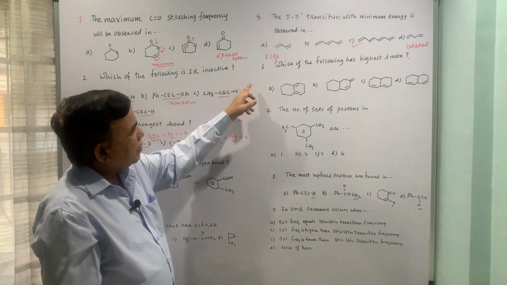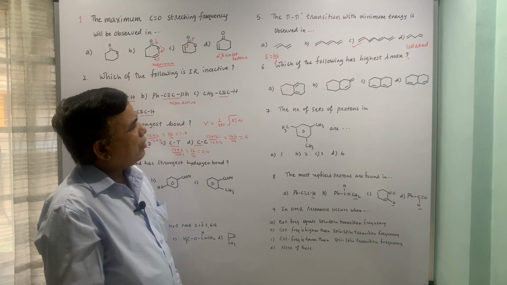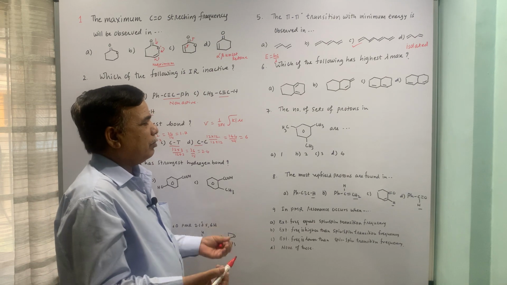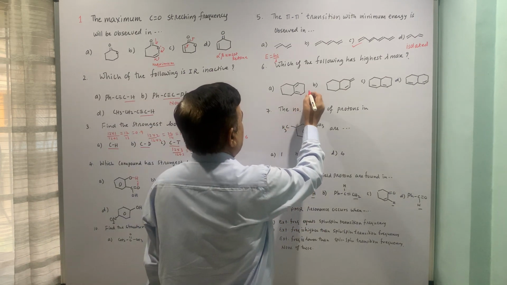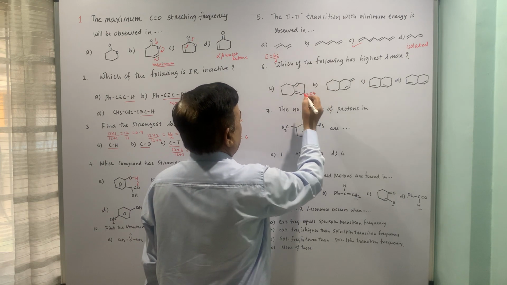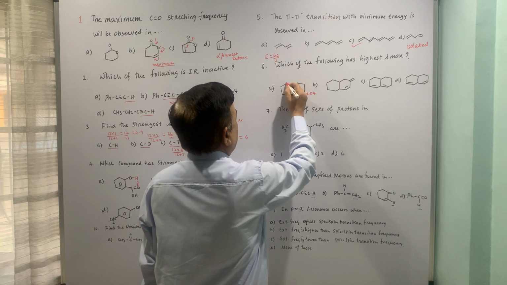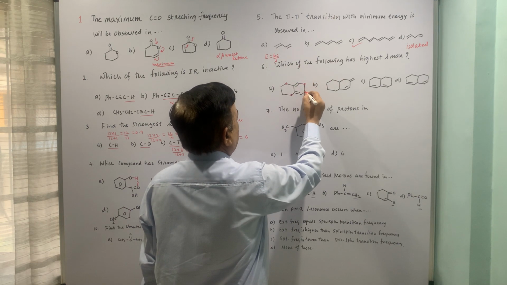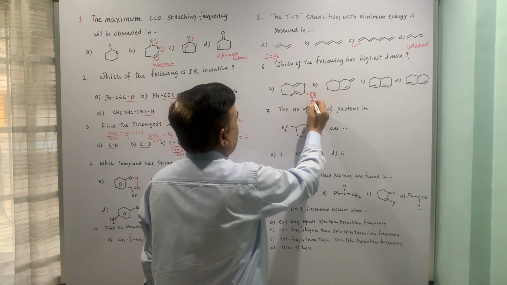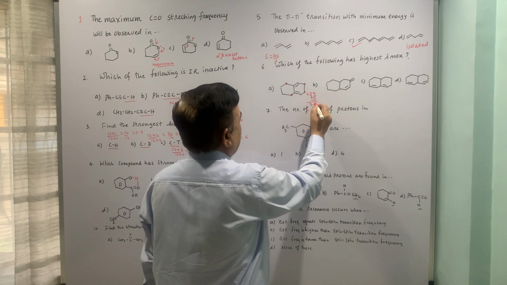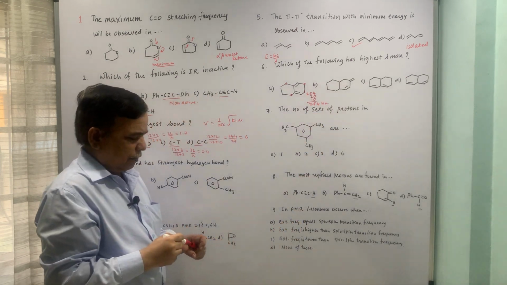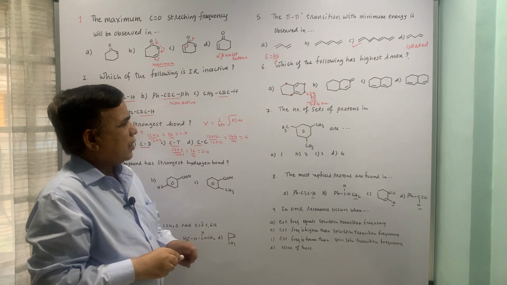Moving on to the next example: which of the following has the highest lambda max? Whenever this kind of question comes, you have to actually calculate. Let us calculate for the first one: 253, because it is a homoannular diene, with 1, 2, 3, 4 substituents, so that is 20, and 2 exocyclic bonds, that is 10. So 284 nanometer is the lambda max for the first compound.